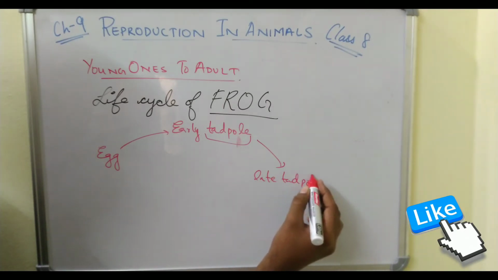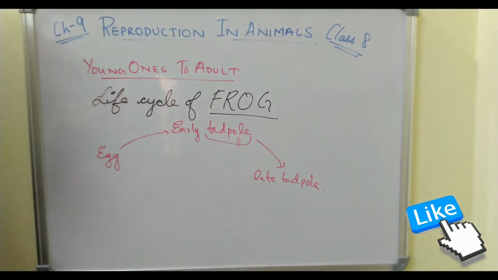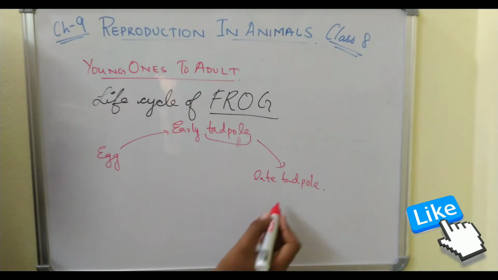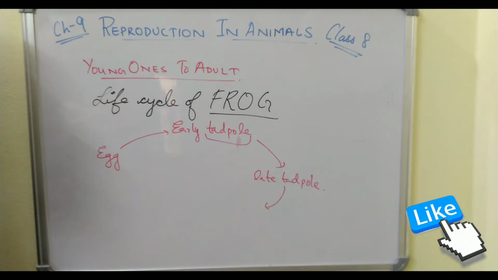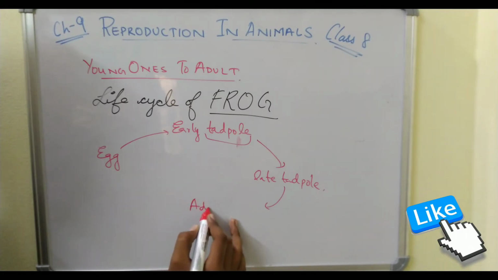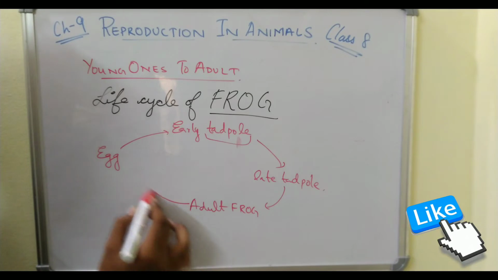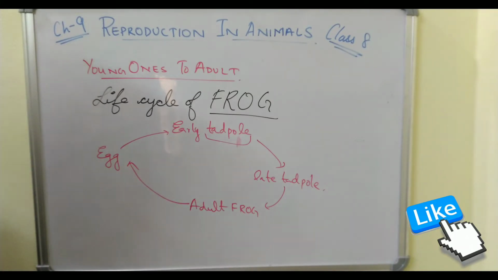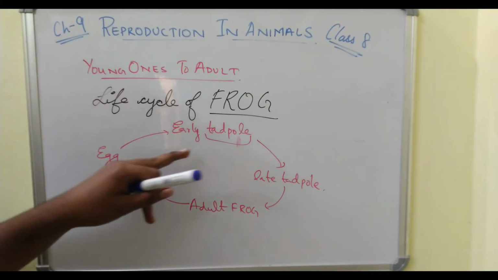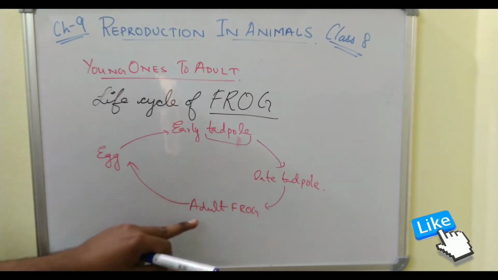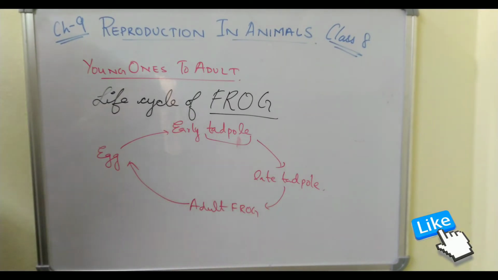That means after developing certain stages, after developing larva, it gets developed, right? That stage is nothing but late tadpole. Then adult frog is formed. A simple life cycle: egg, early tadpole, late tadpole, and adult frog is formed.